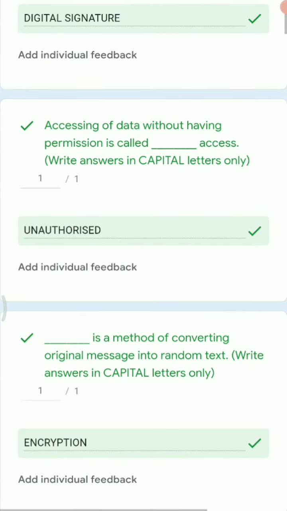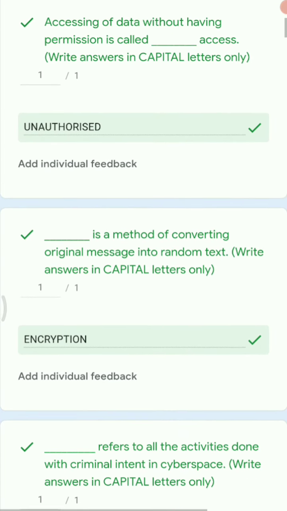Next we have accessing of data without having permission is called as dash access. So whenever you don't have any permission and still you are accessing the data, then that type of access is called as unauthorized access. Next, dash is a method of converting original message into a random text.